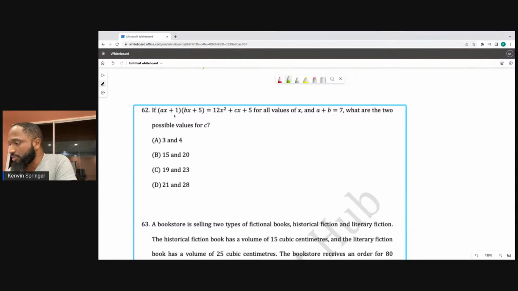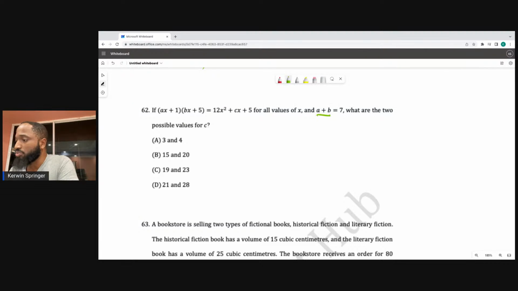If (ax plus 1)(bx plus 1) is equal to 12x squared plus cx plus 5 for all the values of x, and a plus b is equal to 7, what are the two possible values of c? A plus b is equal to 7. Let c be the coefficient of x, and the only way we could get x is ax by 5, and how else could you get x? 1 by bx.